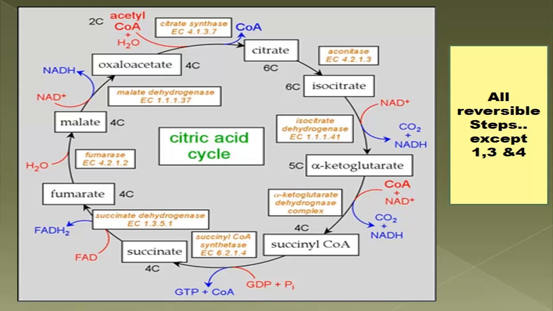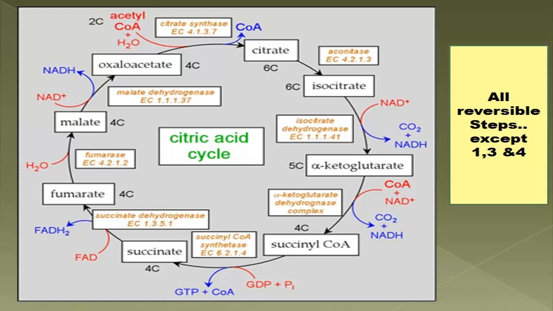And another thing, the starting material isocitrate is a 6-carbon molecule, but the final product alpha ketoglutarate is a 5-carbon molecule. So one carbon is expelled as carbon dioxide. And remember, this step is an oxidative decarboxylation. This step is an example of oxidative decarboxylation.